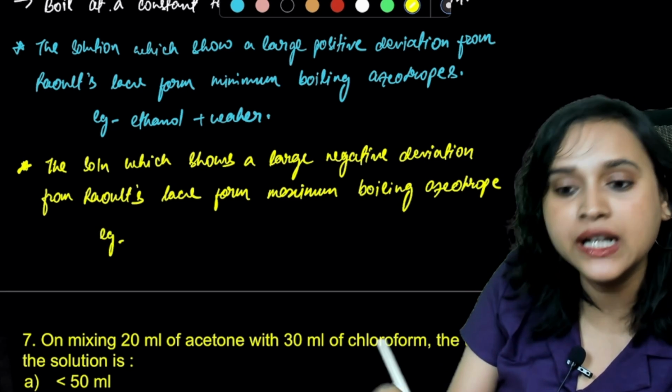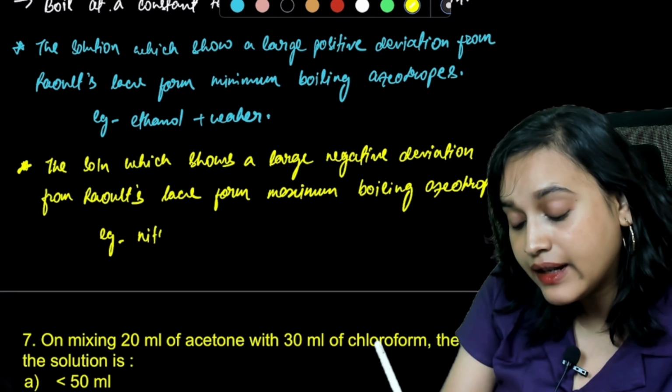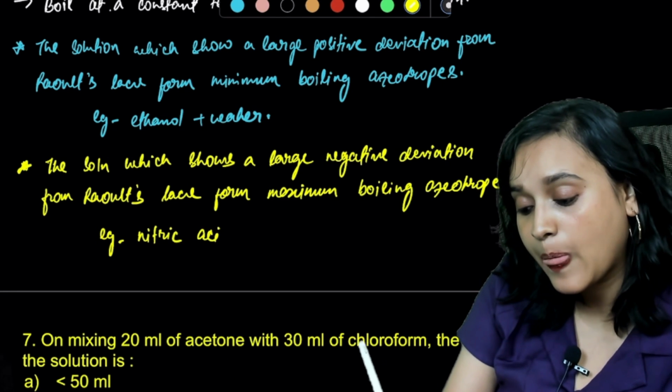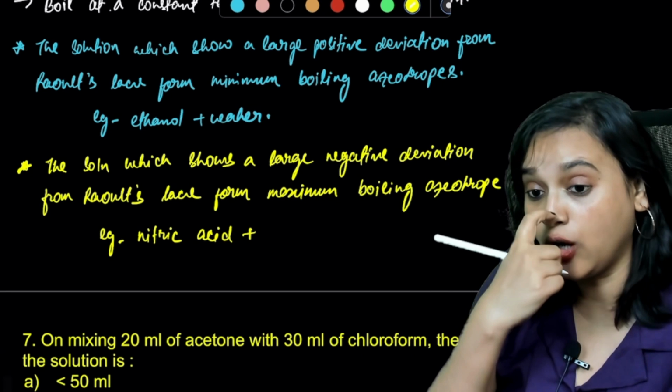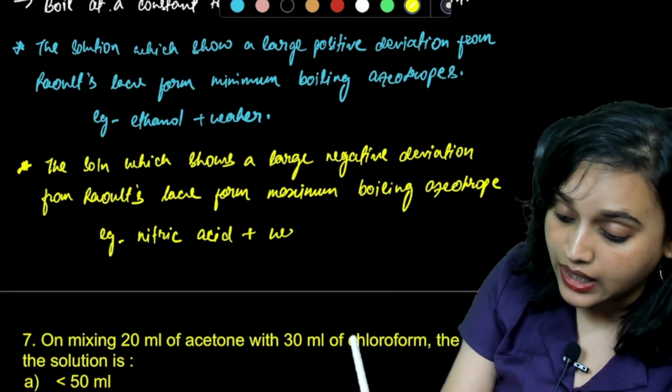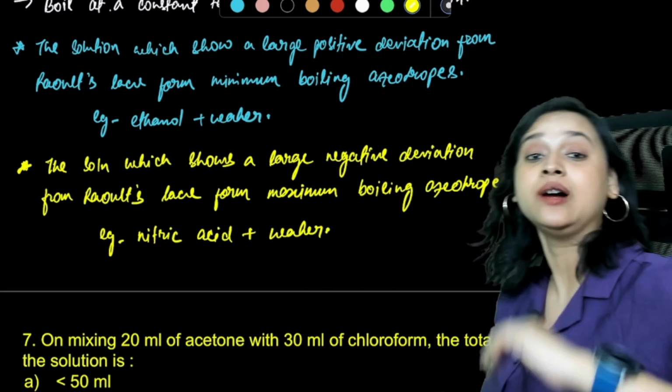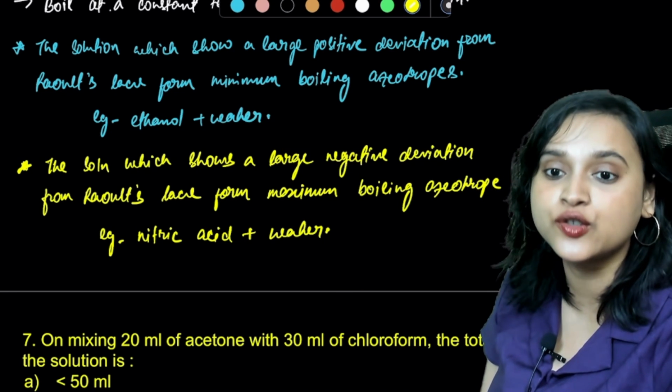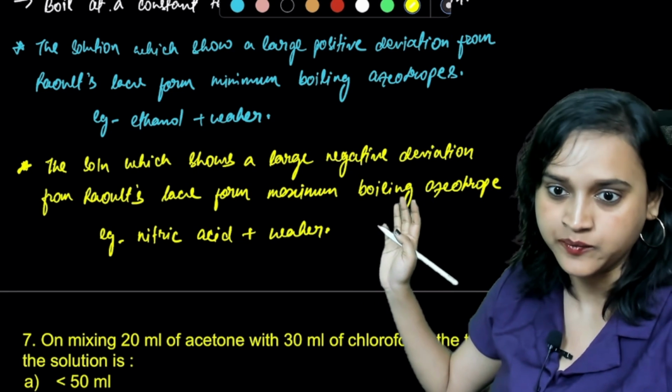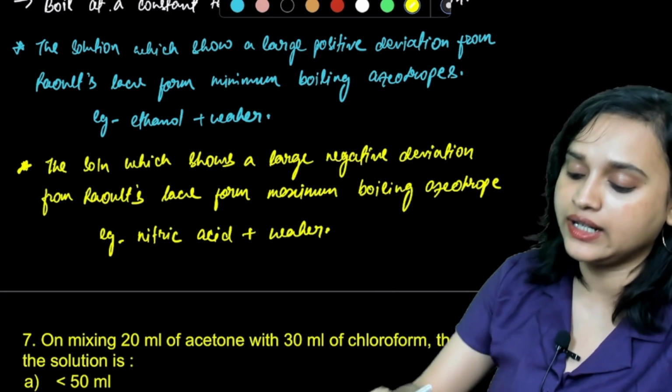What is the example? The example is nitric acid plus toluene. Nitric acid, sorry, not toluene, nitric acid plus water. Nitric acid plus water is going to be a maximum boiling azeotrope. Guys, do you all understand this, everybody? Do you understand this? Great. All right. Now moving on.